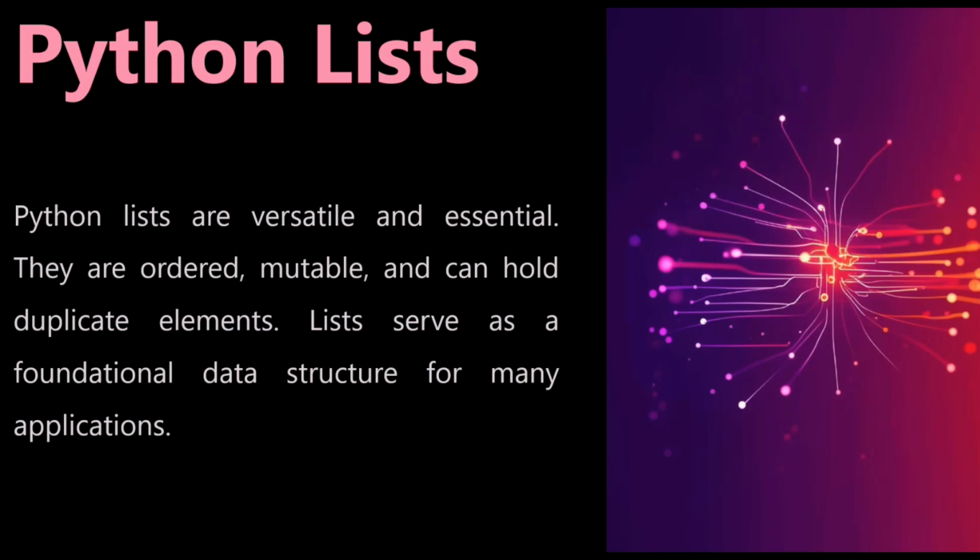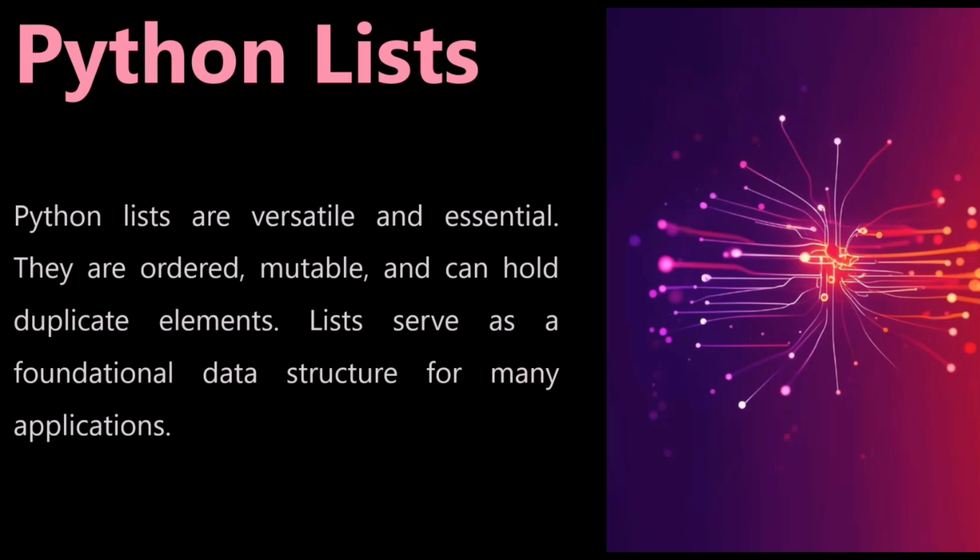Essential. They are ordered, mutable, and can hold duplicate elements. A list serves as a fundamental data structure for many applications. We can see here that a list is an ordered and mutable data type. You can modify it, and you can hold duplicate elements also. You can hold heterogeneous or any other data types in a list, and many other data structures can be used in a list in many applications.